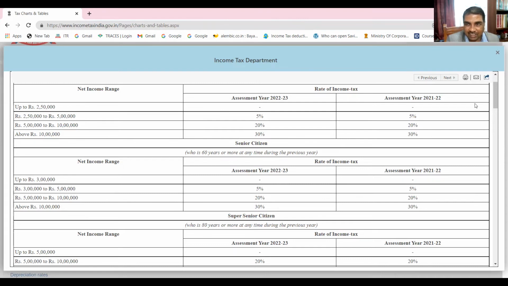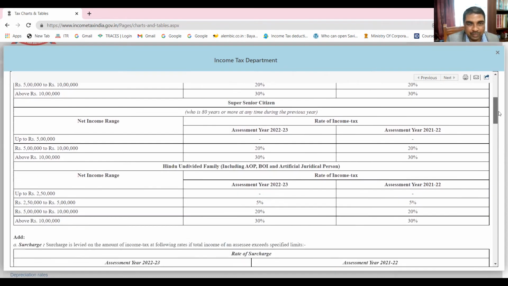We'll be calling them senior citizens. Now one more category I'm showing you. What is the age here? Who is 80 years or more at any time during the previous year. And we'll be calling this kind of people super senior citizens. If a person is a super senior citizen, what is the maximum amount which is not chargeable to tax? 5 lakhs.